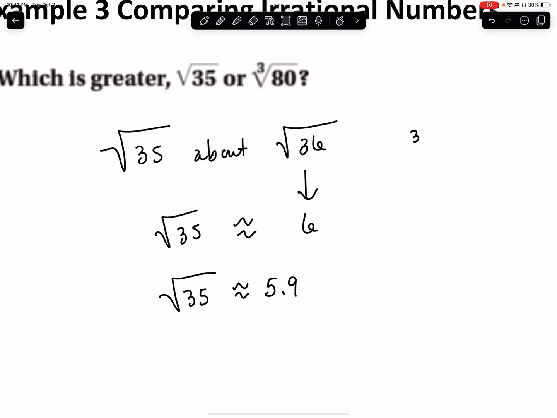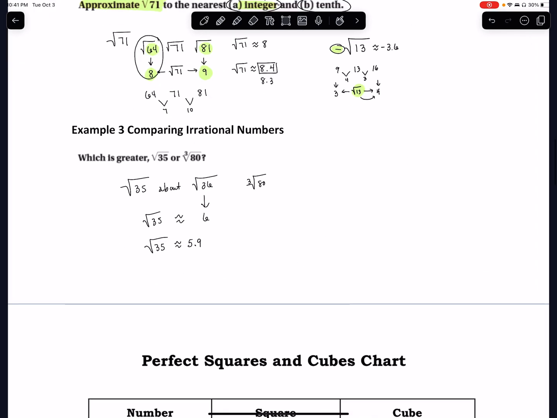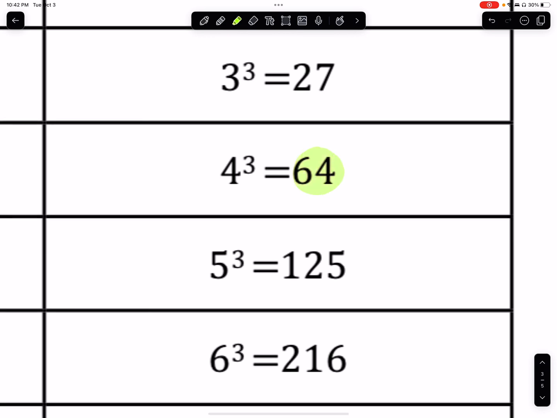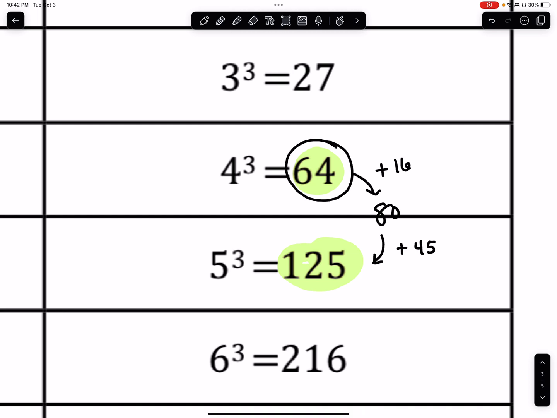But what about the cube root of 80? Is 80 a perfect cube? Let's go down here. Is 80 in my perfect cube list? No, it's not. I have 64 and I have 125, and then 80 would be somewhere between those. Okay, so if you think about 80 here, how far is 80 from 64? That would be 16, right? And then from 80 to 125 would be 45. So 80 is a lot closer to 64. So then the cube root of 80 should be really close to the cube root of 64.